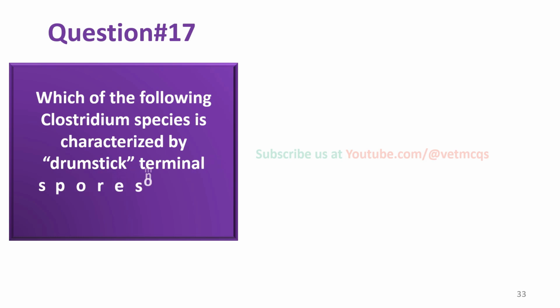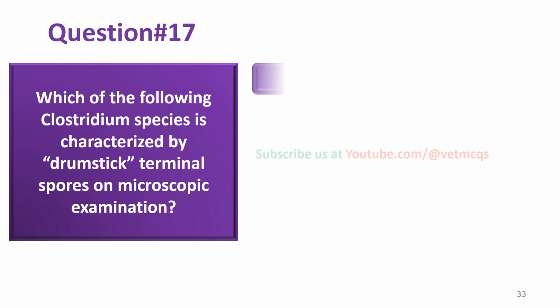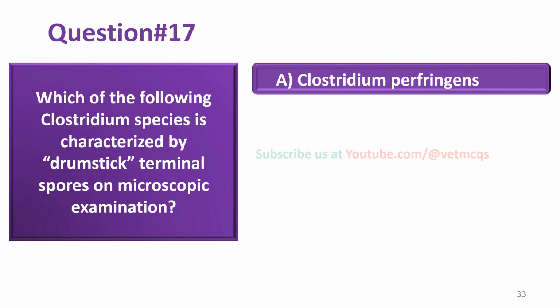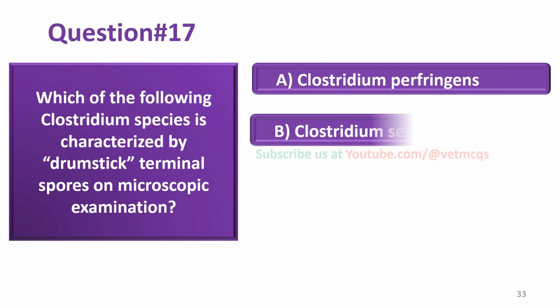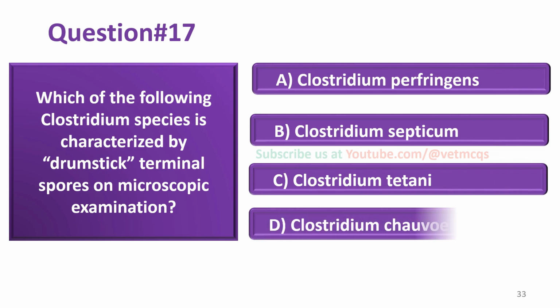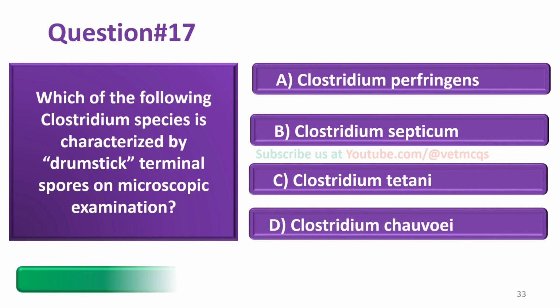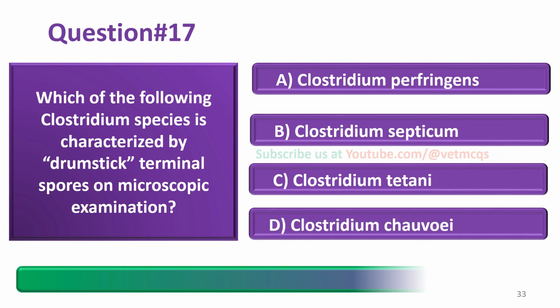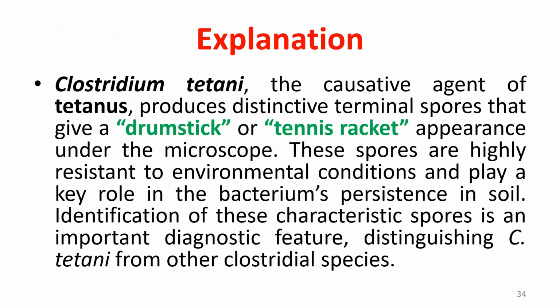Which of the following Clostridium species is characterized by drumstick terminal spores on microscopic examination? Clostridium perfringens, Clostridium septicum, Clostridium tetani, Clostridium chauvoei. And the correct answer is option C, that is Clostridium tetani.